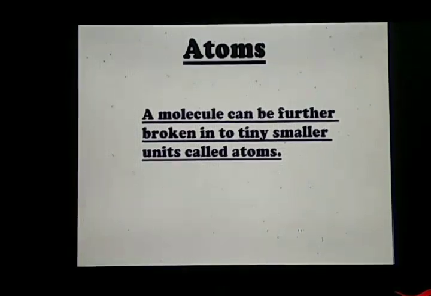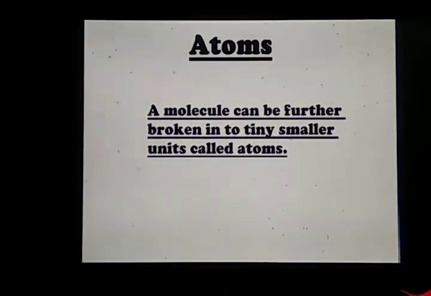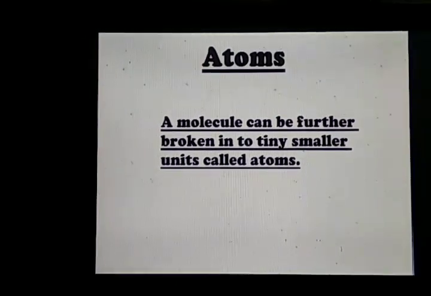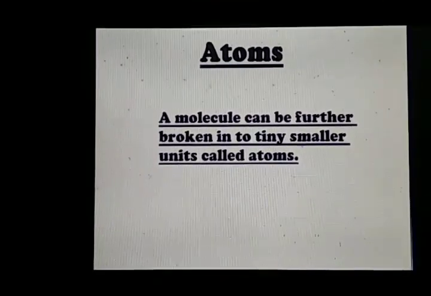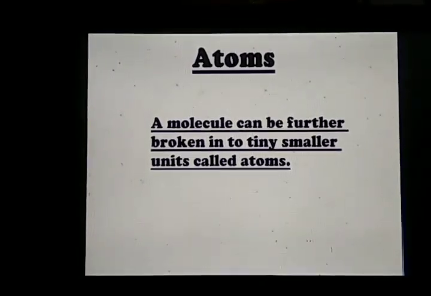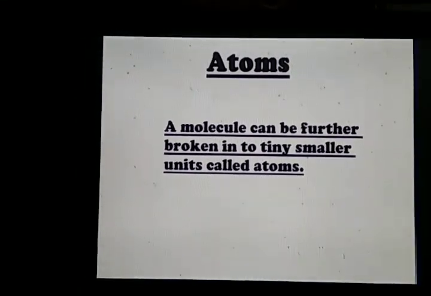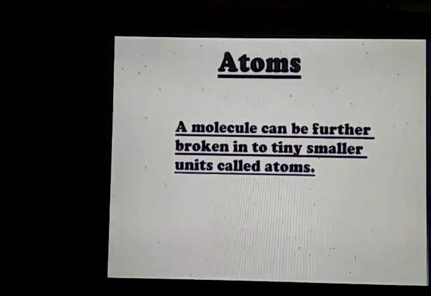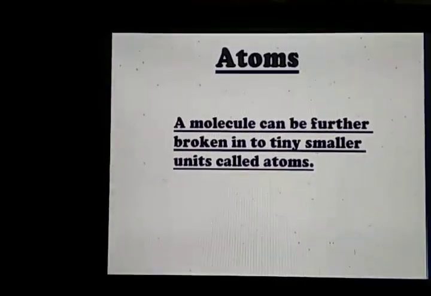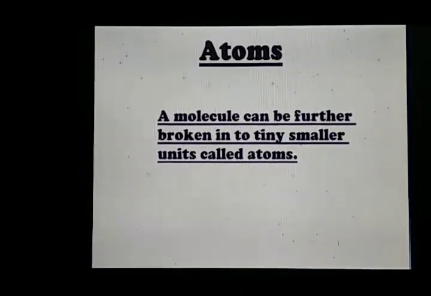Now what is a molecule made up of? A molecule can be further broken into tiny smaller units called atoms. So from this we conclude that atoms are the smallest particles of matter. Anything which we see in our surrounding is made up of molecules, and these molecules are made up of even more tiny particles called atoms. So an atom is the smallest unit of any substance. And dear students, remember that these atoms and molecules are so tiny that you cannot see them even with our naked eyes.